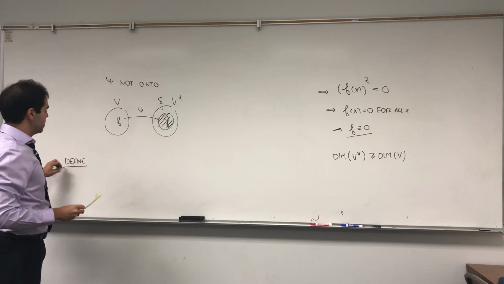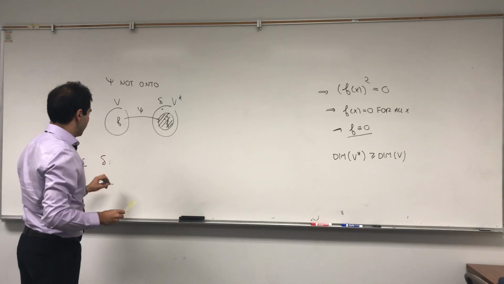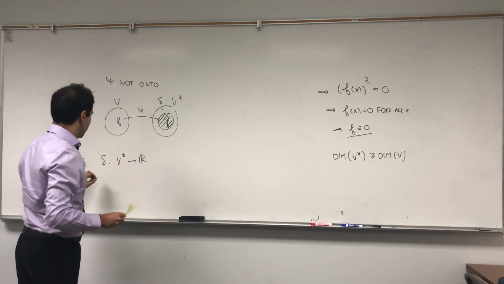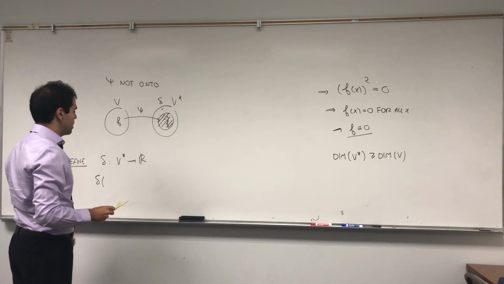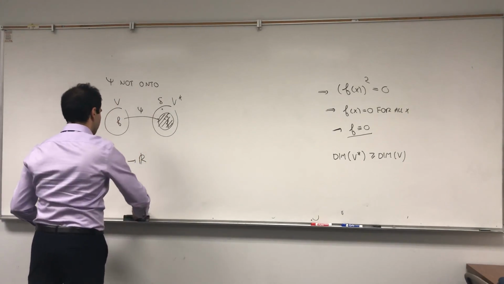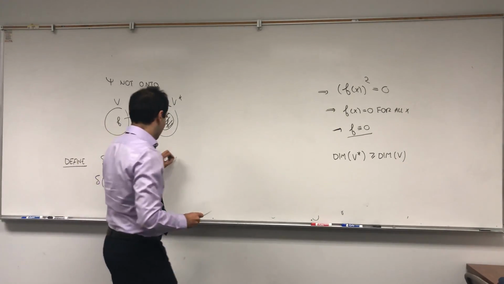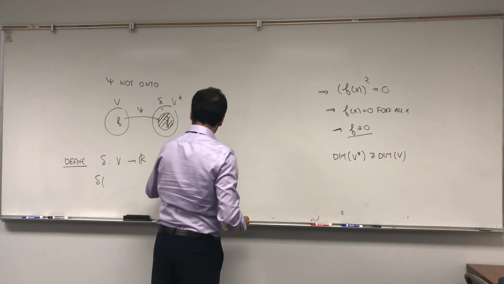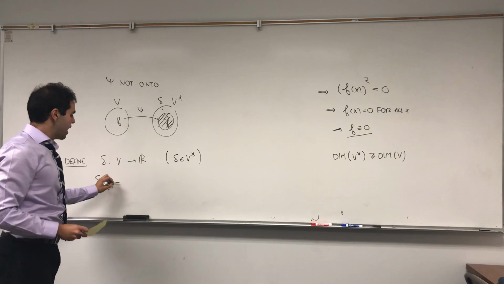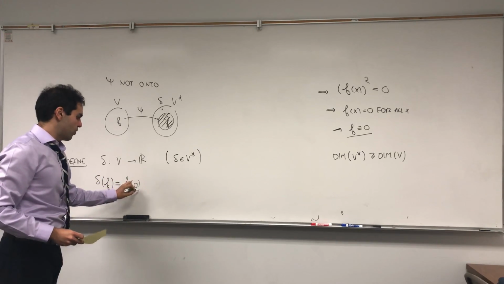Dirac delta at 0, from V to R. Dirac delta is in V star. And what does Dirac delta do? It takes a function as its input and evaluates it at 0.